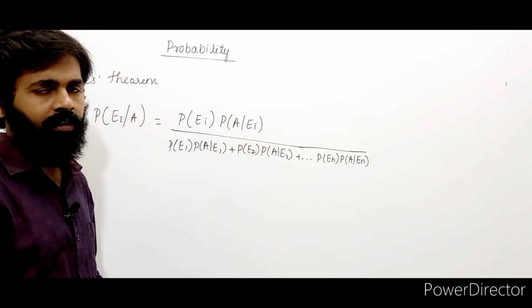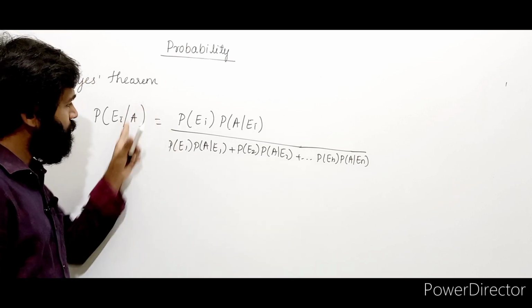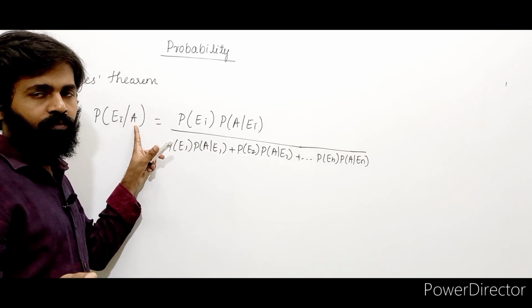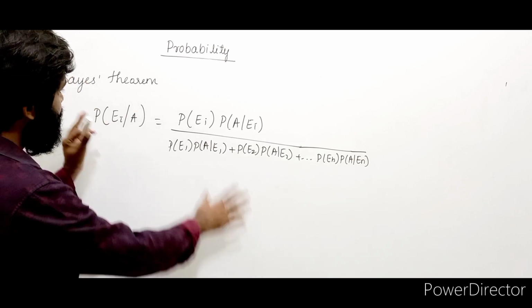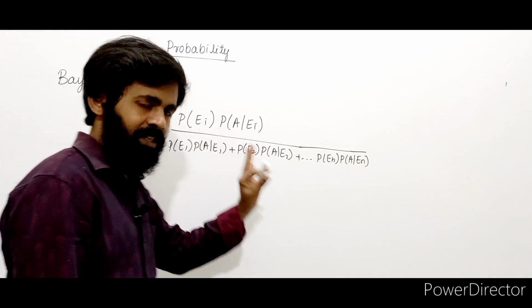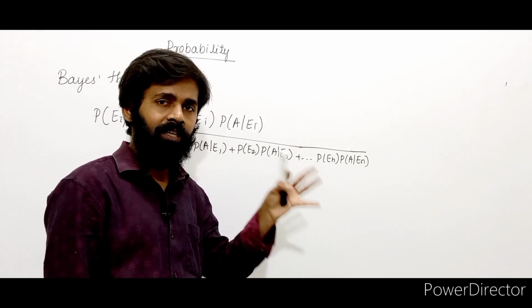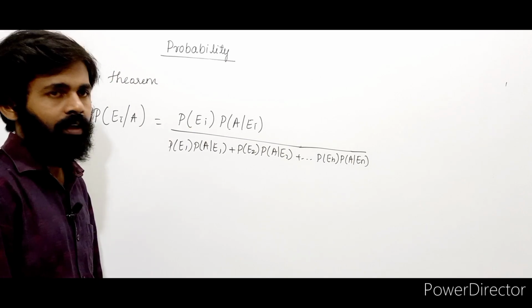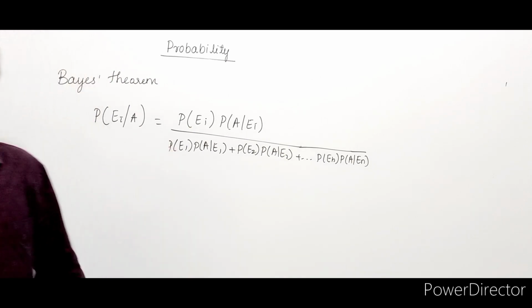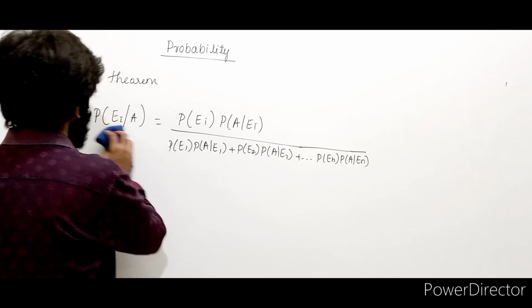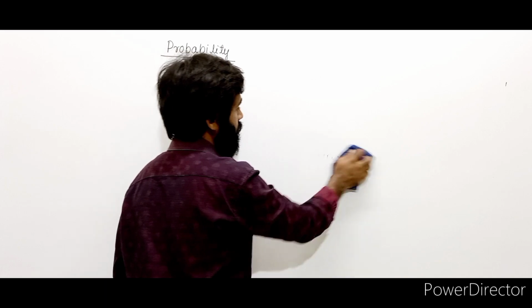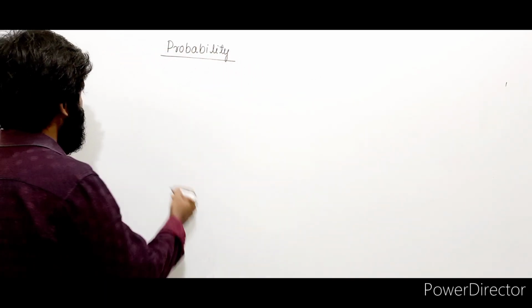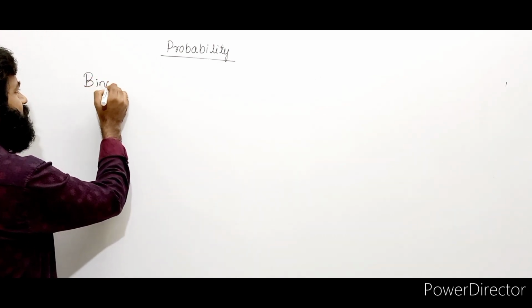In any conditional probability, after the bar whatever event you have, that has happened. Before the bar whatever event you have, you need to find its probability. Okay, now this is called Bayes theorem. We'll see the applications and how to solve problems based on Bayes theorem in the MCQs part. Right, now this is about Bayes theorem. Now let's see about the binomial distribution and the random variable.